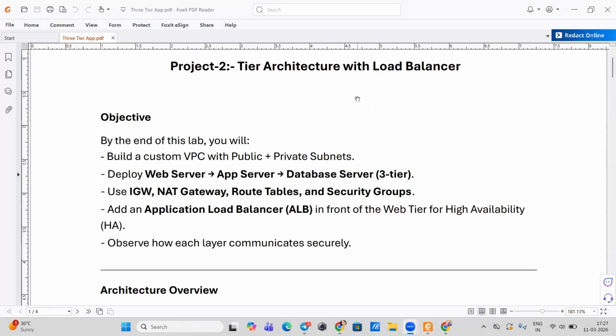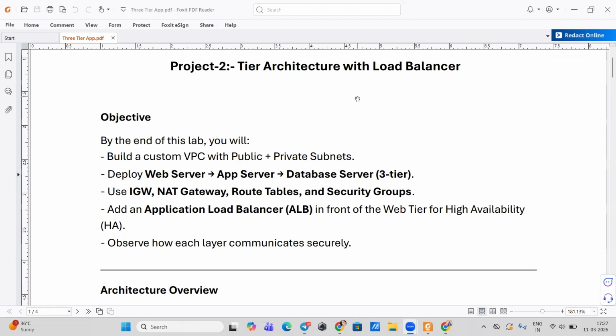So this is going to be your end result, and using the load balancer, see how it's working. So hello guys, in this video we are going to create a 3-tier architecture with load